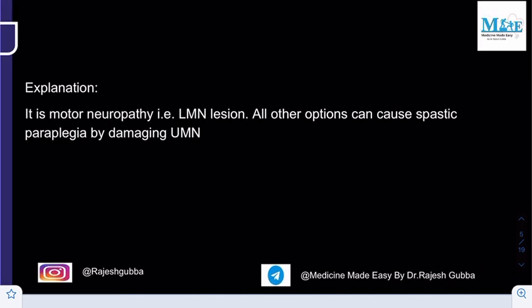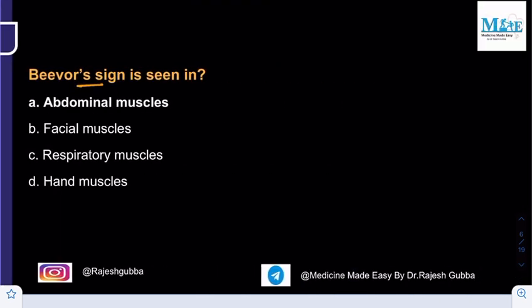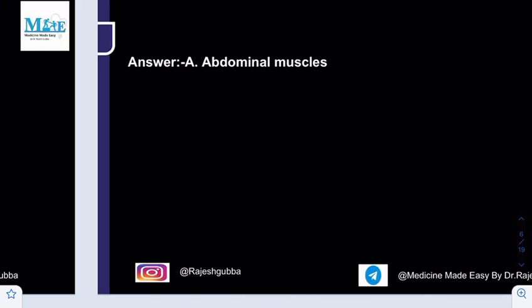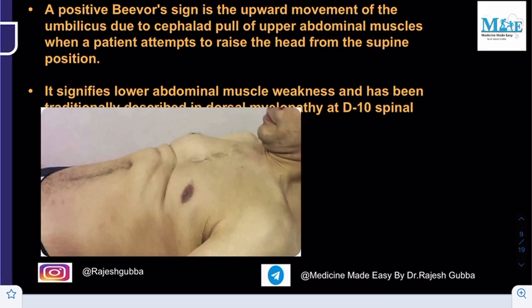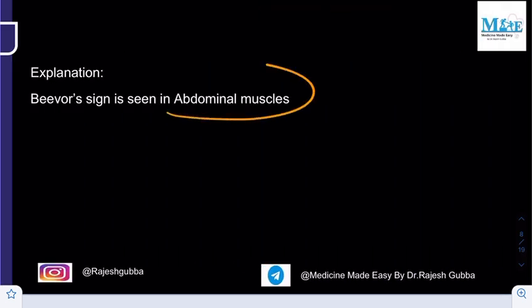Next question. Beevor sign is seen in the abdominal muscles, facial muscles, respiratory muscles, or the hand muscles. Remember, Beevor sign is the one which is seen in the abdominal muscles. And what is the importance of the Beevor sign? So Beevor sign tells you the strength of the abdominal muscles. Okay, it is assessing the strength of the abdominal muscles.